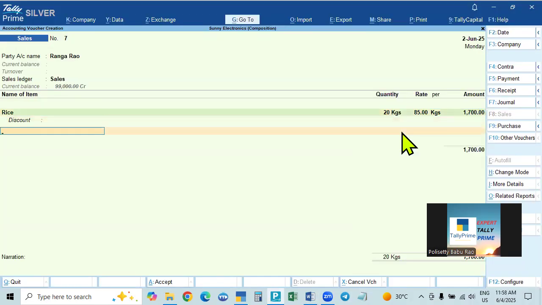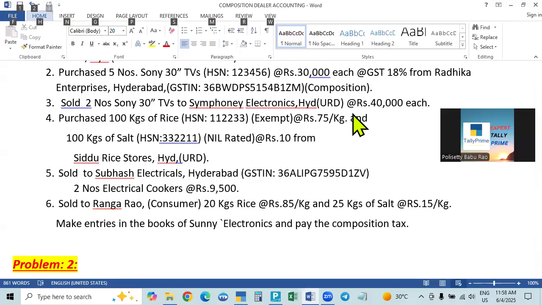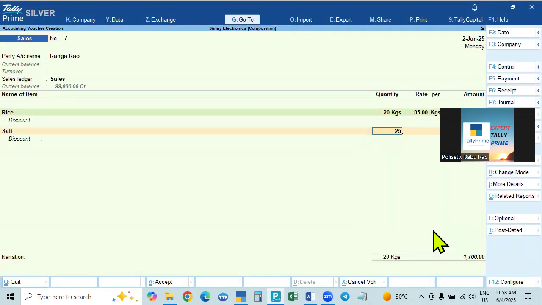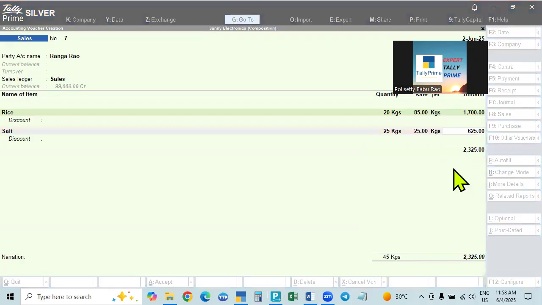And salt also, we sold the same way. We purchased at 10 rupees and sold for 15 rupees. We sold 25 kg. So 25 rupees into 20 means 500, and 25 into 25, 625.